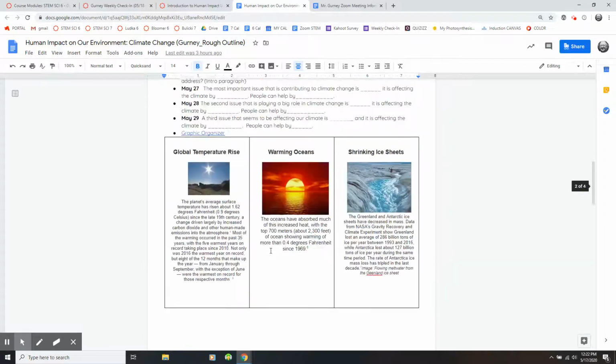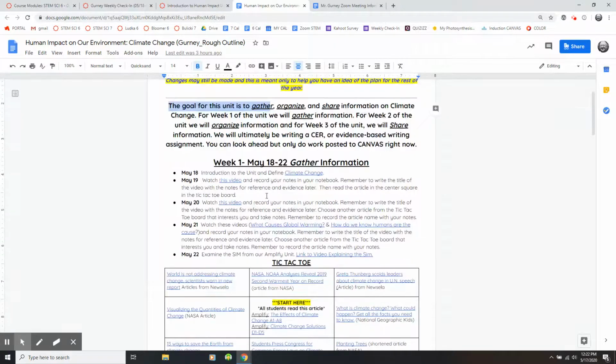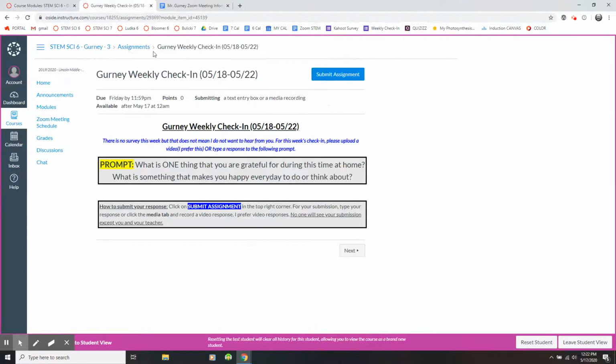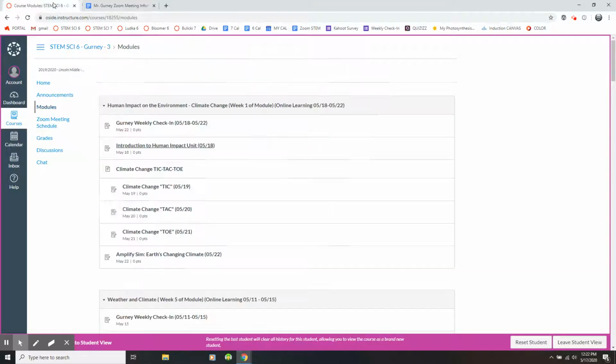You don't have to read through this if you don't want to. It's just an outline of what we're doing for this whole unit. Everything you need is on Canvas. So let's head back to Canvas. And let's take a look after your introduction on Monday.